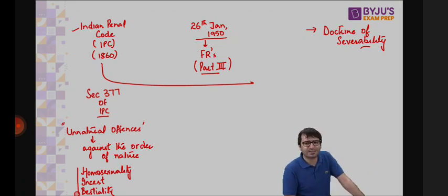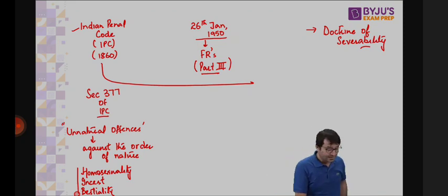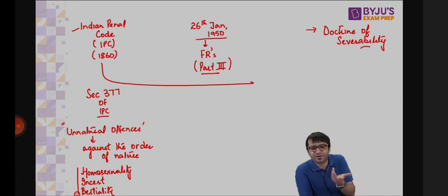It was considered an unnatural offense against the order of nature, because that's not how nature has created you. That's what the previous logic was. Incest, brother having sex with sister, mother with son, father with daughter, an incestuous relationship. It's considered against the order of nature. Bestiality, sex with animals, dogs, donkeys, horses, your pets, is against the order of nature. It's a carnal intercourse against the order of nature, and as such, it is an offense.